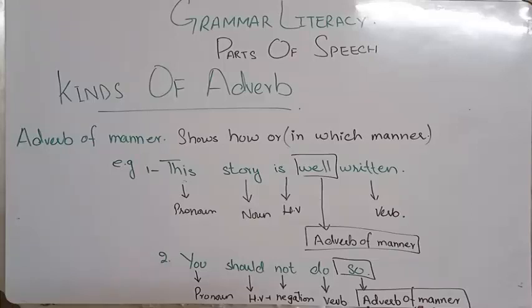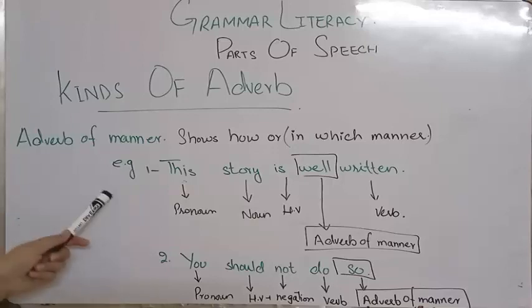It tells us how, it is going to give the answer of how. But I have to tell you one thing, that this how doesn't mean that. I have told you in the adverb of frequency that how often. Here it is going to give the answer of how only, not the often. The adverb of manner is going to tell us how, in which manner, by which method that thing is going to happen.